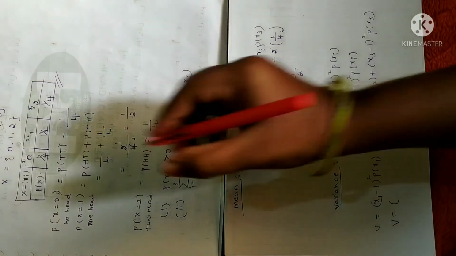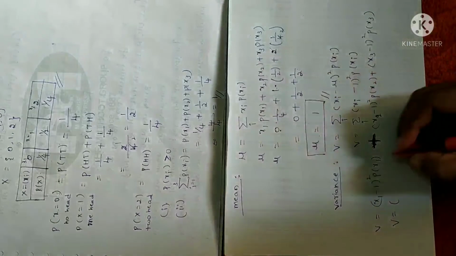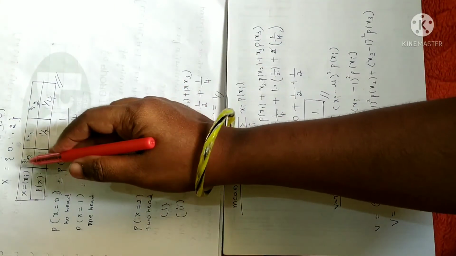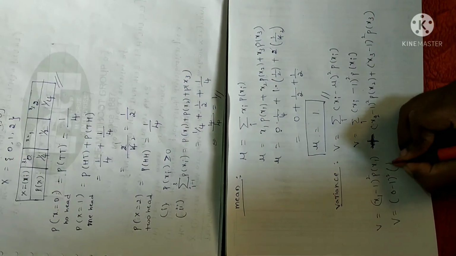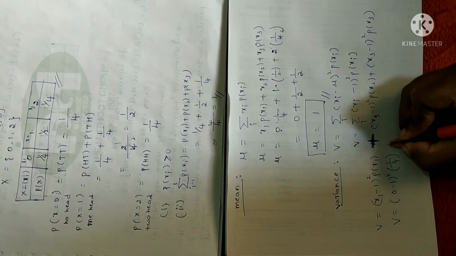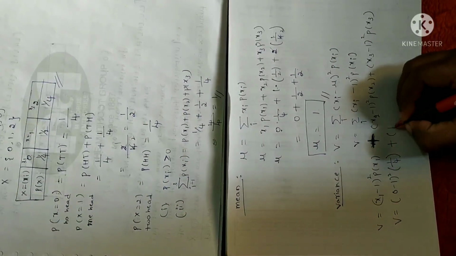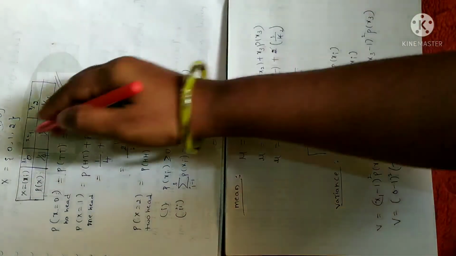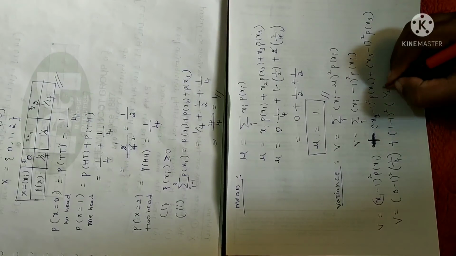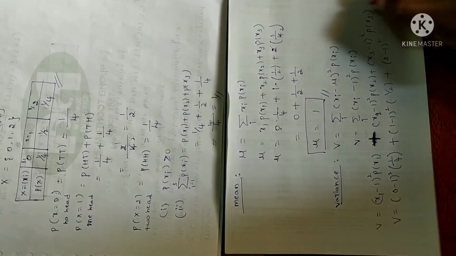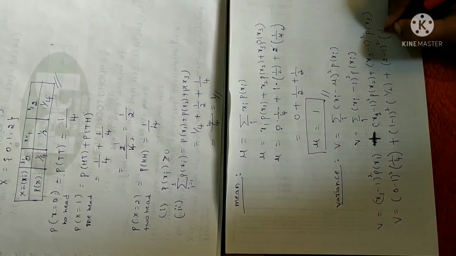What is the value of x1 here? It is 0. So 0 minus 1 squared into probability of x1, which is 1 by 4. Plus x2 is 1, so 1 minus 1 squared into probability of x2 which is 1 by 2. Plus x3 is 2, so 2 minus 1 squared into probability of x3 which is 1 by 4.